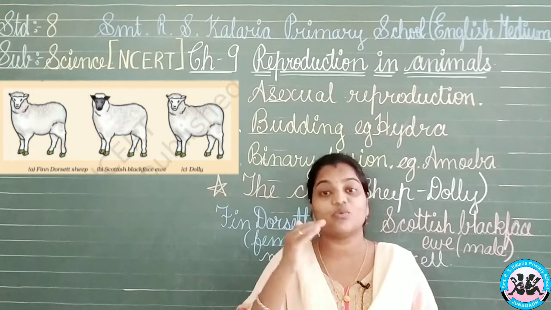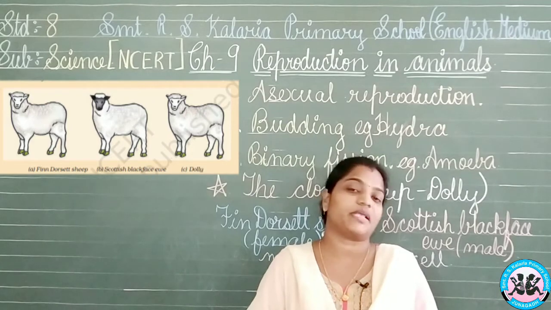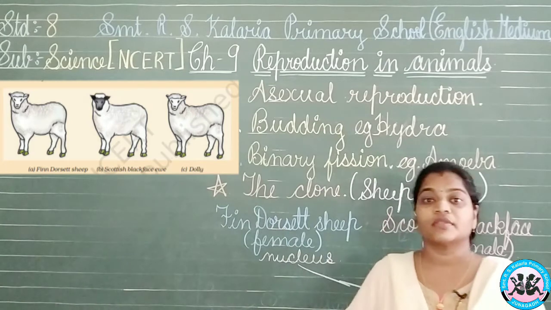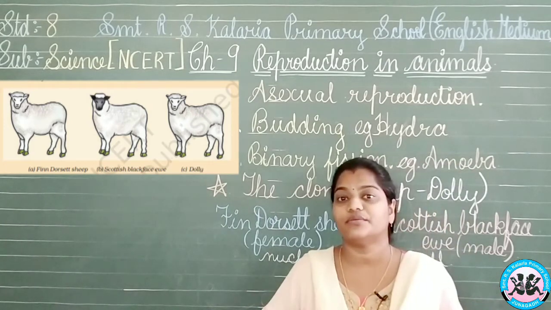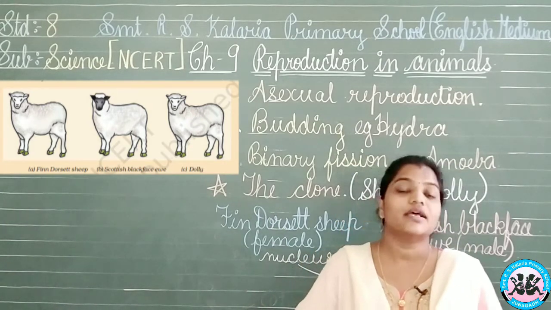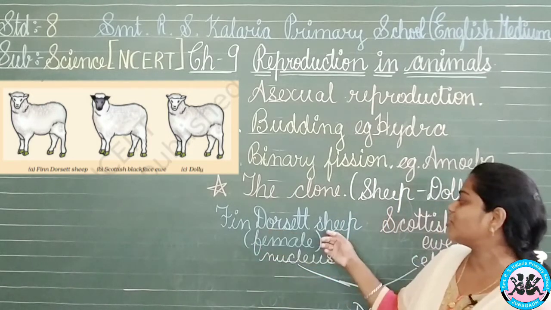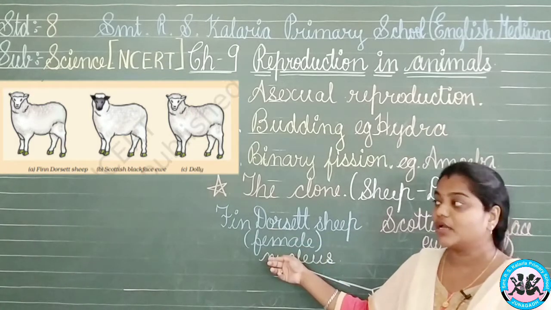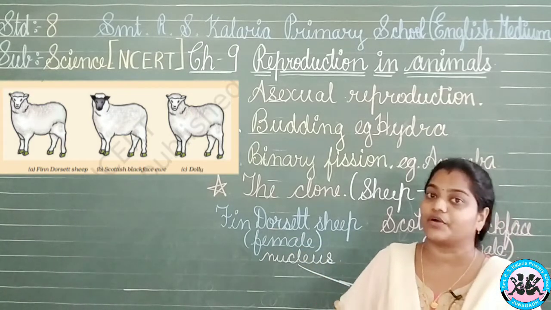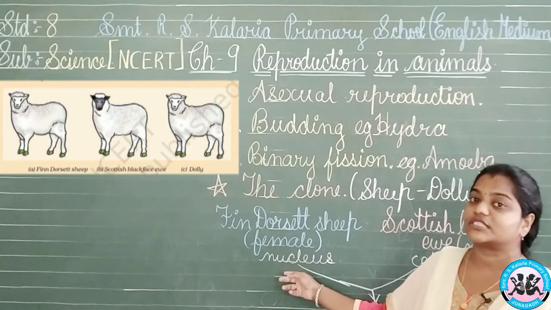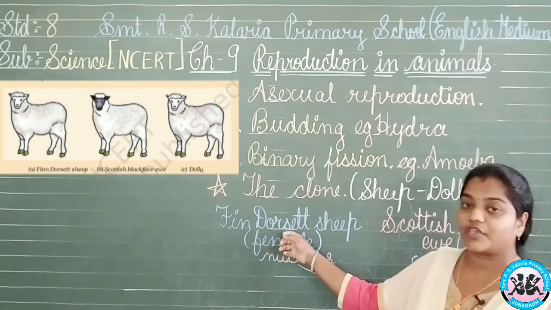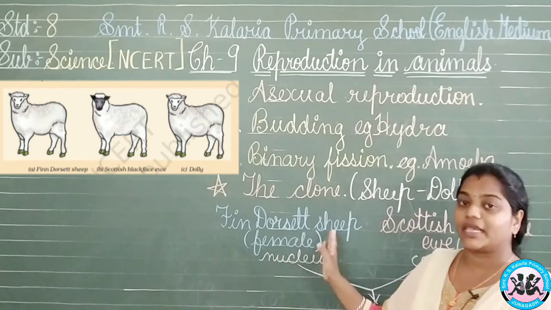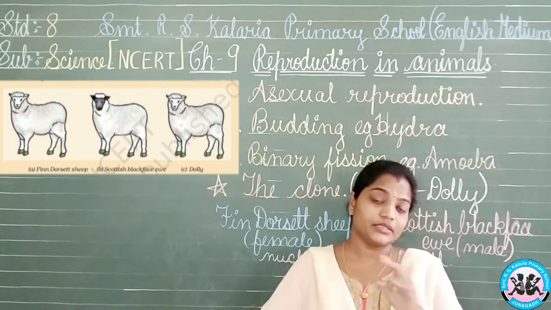So likewise, after so many experiments, we get a result: Dolly. Now you can see in the picture that Dolly is looking like whom? Yes, you can answer that. Dolly is looking like the Finn Dorset sheep, that is the female sheep. Now what is the reason for that? You know now that the nucleus which was taken, it was taken from the female Dorset sheep. So it is completely looking like the female Dorset sheep. Okay. These are the things.